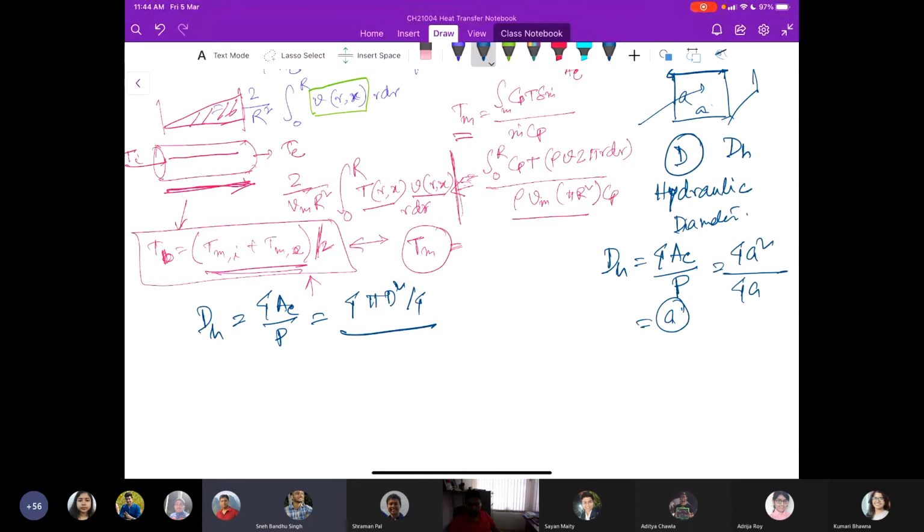Agreed? Yes, sir. And the perimeter that will be weighted would be pi d, which boils down to simple d, and that is why we have always used d in the Reynolds number definition for a circular pipe. So this thing you must remember now, the hydraulic diameter and how it is calculated. Also, 4 times the hydraulic radius is the hydraulic diameter.